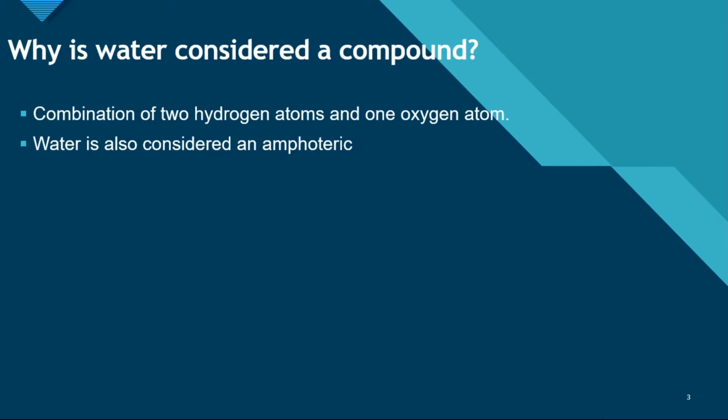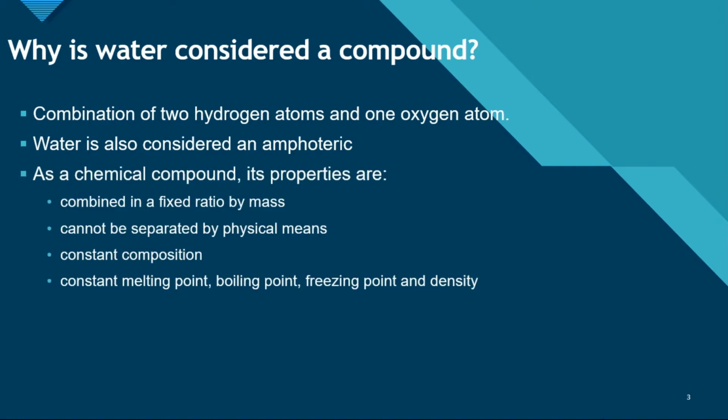Now let's look at the chemical properties of water. The first one: in a water molecule, hydrogen and oxygen are combined in a fixed ratio by mass. The second one: components cannot be separated by physical means. Third, it has a definite composition. Fourth, it has a definite melting point, boiling point, freezing point, and density. And the fifth one: water can react with metals to form corresponding hydroxides.